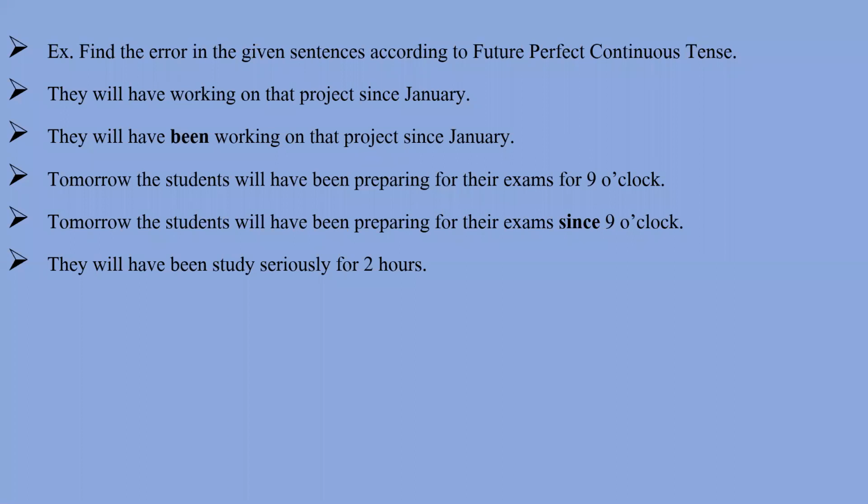Good morning, sir. Very good morning. Sir, they will have been studying seriously for 2 hours. Very good. The verb we have mentioned is wrong here. We need to mention studying, because we need the ing form. They will have been studying seriously for 2 hours. Okay, so studying we need to mention, right? Very good, right answer. So we need to say the sentence this way: they will have been studying seriously for 2 hours. Very good, right answer you have given.